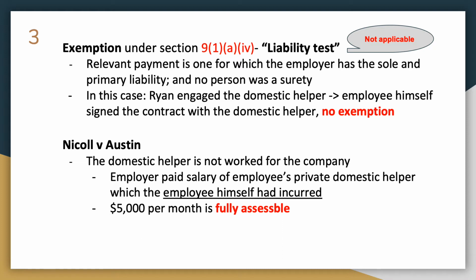But in this case, Ryan engaged the domestic helper by himself. So that means the employee himself signed a contract with the domestic helper, so there is no exemption. And the domestic helper does not work for the company. The employer is paying the salary of the employee's private domestic helper, which the employee himself had incurred. So the $5,000 per month is fully assessable.